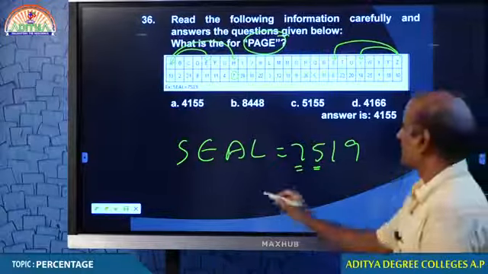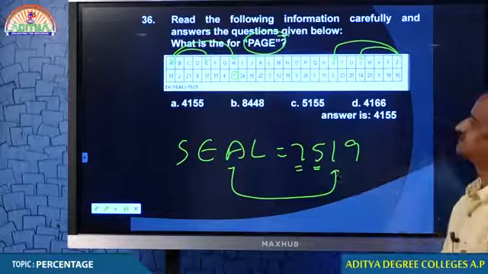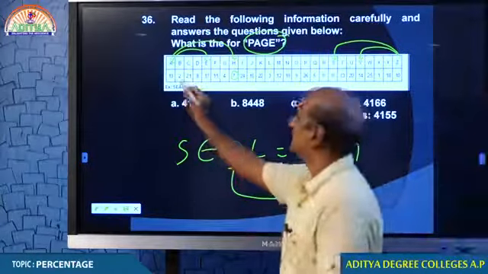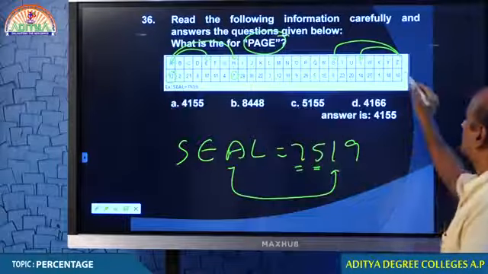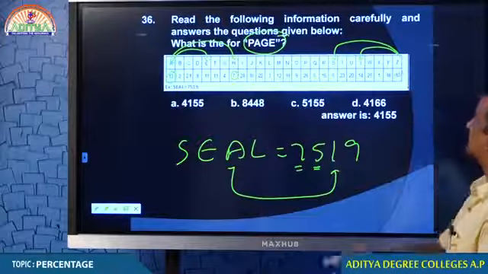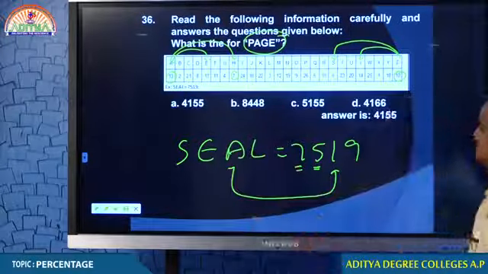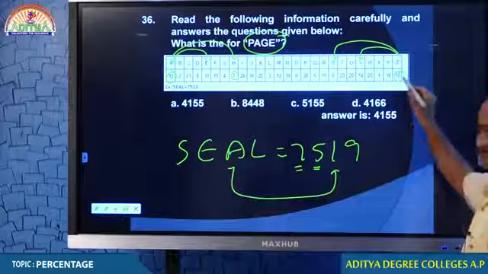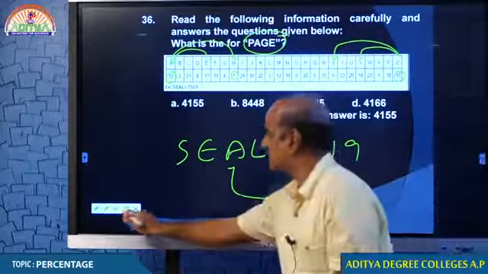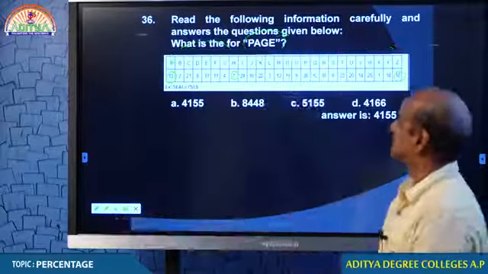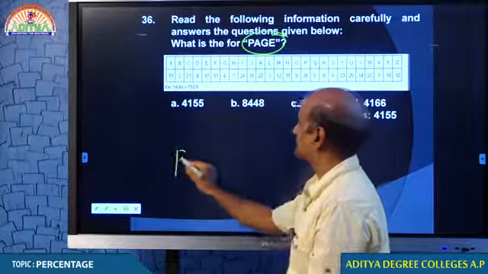Now, how is A coded as 1? Simple. A is the first letter from the left and Z is the last letter from the right. We have to take first and last, equidistant. Z is 10, 1 plus 0, 1, like that. So, when you are comfortable with the logic given by the examiner, now let us decode.